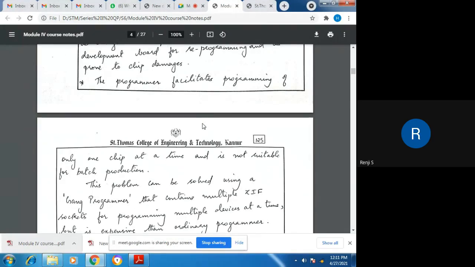The next point is the programmer can program only one chip at a time. Since the programmer has just a single socket for inserting a single device at a time, only a single chip can be programmed at a time, so it is not suitable for batch production. I cannot program multiple chips at a time, but there is a solution for this. There is a programmer called the GANG programmer, and this contains multiple chip sockets for programming multiple devices.